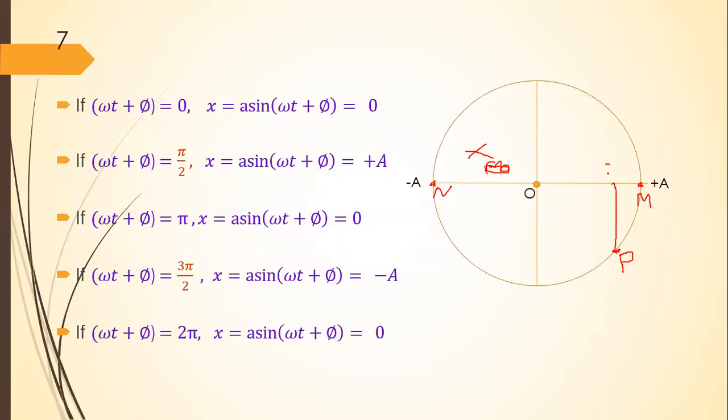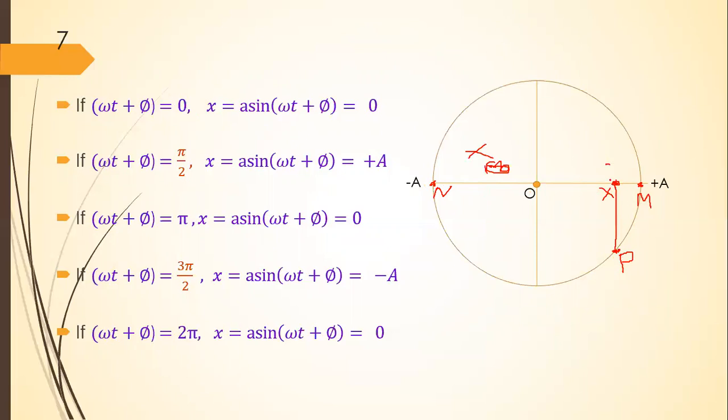This particle X is at the foot of the perpendicular drawn from the particle P to this diameter of the circle.